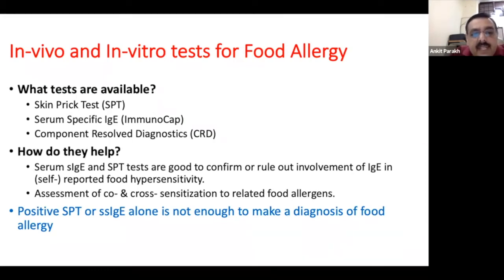The serum specific IgE or SPT are good to confirm or rule out involvement of IgE in food hypersensitivity. It is also useful in assessment of co-sensitization or cross-sensitization to related food allergens, and I'll show you an example of this. But we also need to remember that a positive SPT alone is not enough to make a diagnosis of food allergy. If you find that a panel has been done and it shows sensitization to so many things, it does not mean that the child is clinically allergic to that product.